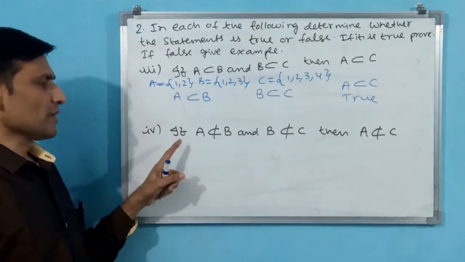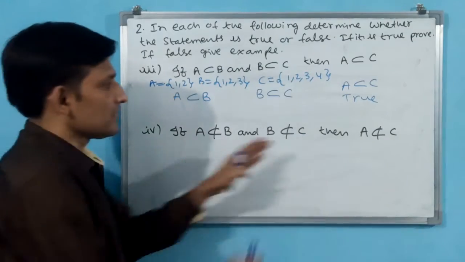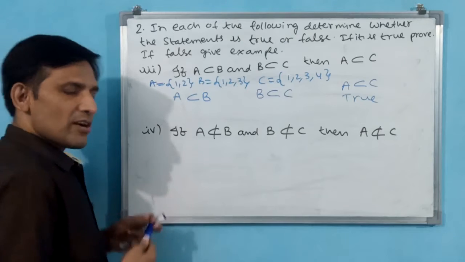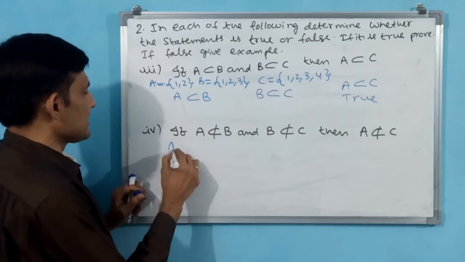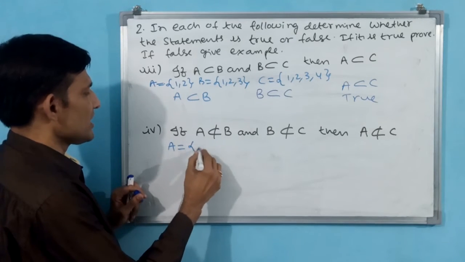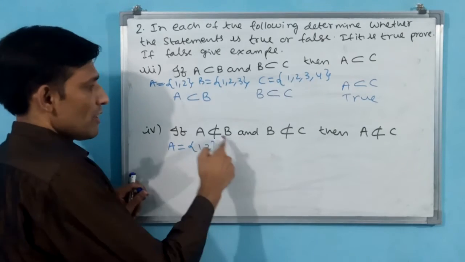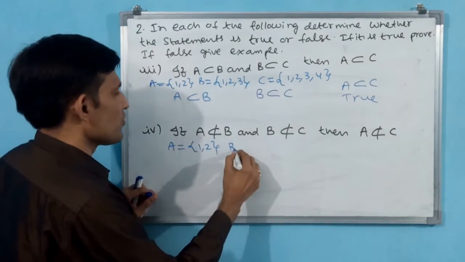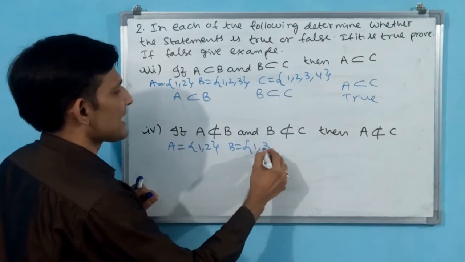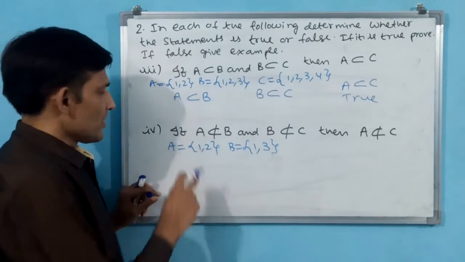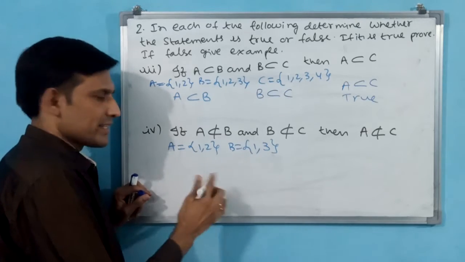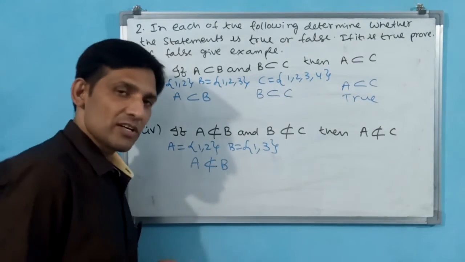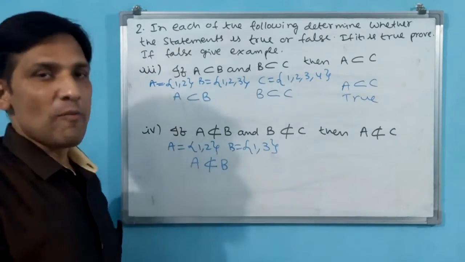Okay? You see. First two conditions you have to make. Then the third condition we will see whether it is true or false. A is not a subset of B. Then I am going to make it like this. A is equal to, say, {1, 2}. But you should not make A a subset of B. Then what I am going to do? In B I will take one element only, and another element I am going to take. 1 is there, okay. 2 is not there. Then A is not a subset of B. Here we have made A not a subset of B. Okay, this we have made.